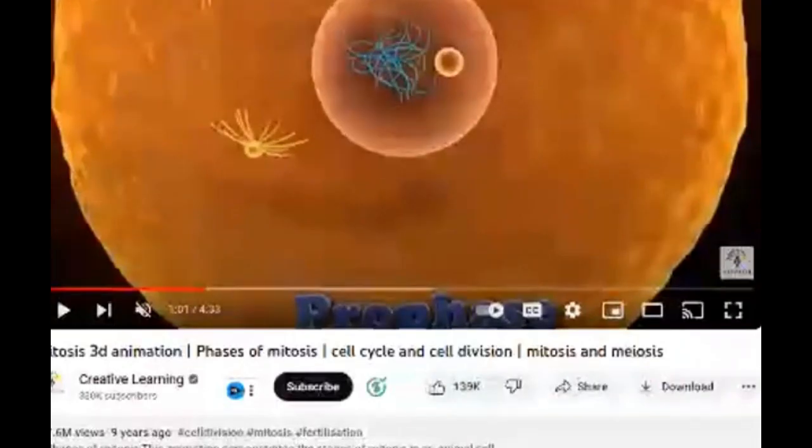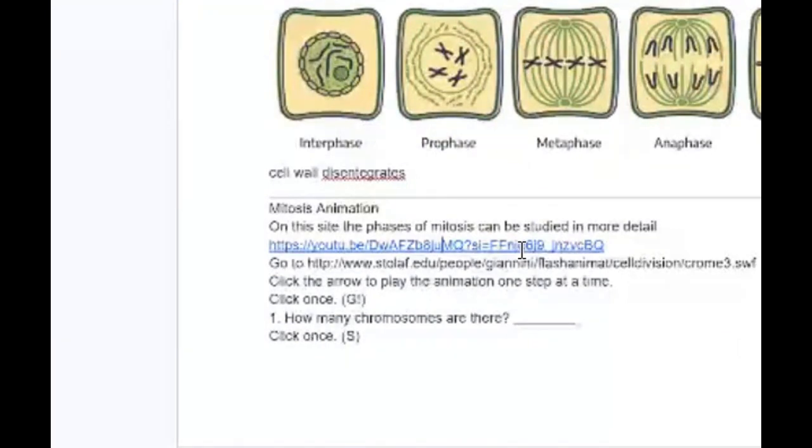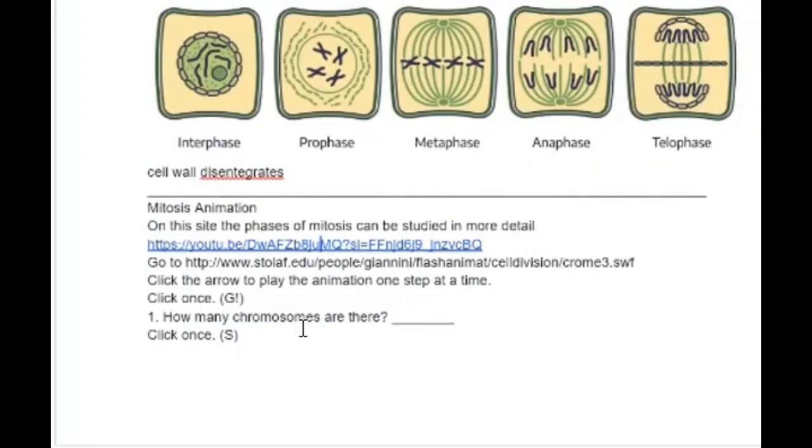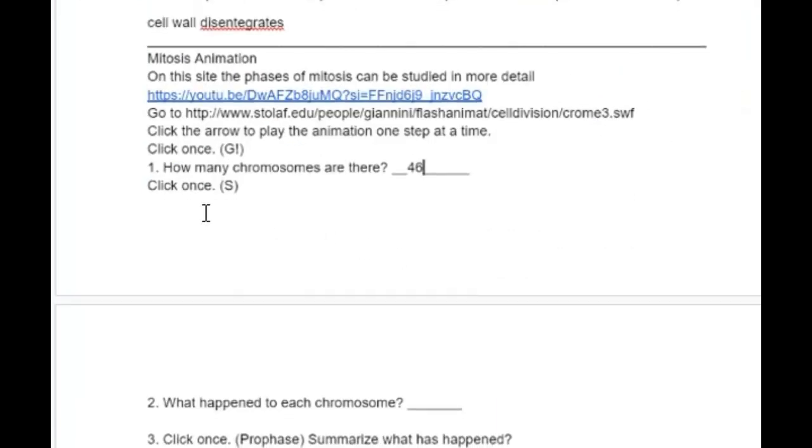So let's go back to our handout. It says, how many chromosomes are there? Well, we have 46 chromosomes. It says click once. What happened to each chromosome? Don't they bunch up and split apart? We learned that today. We clicked prophase, summarize what happens. Well, we did that before.